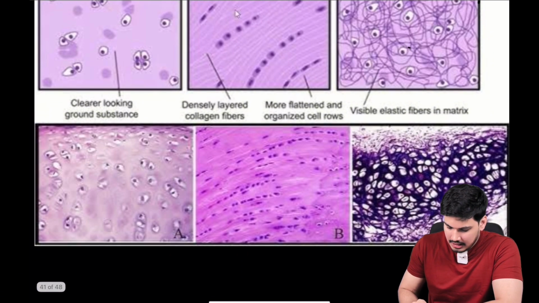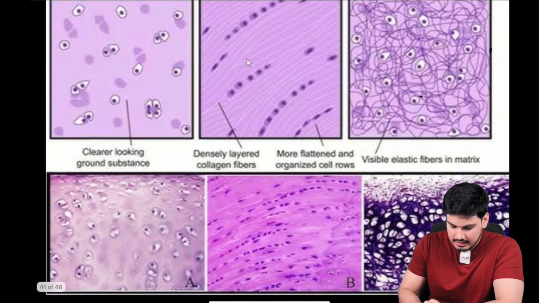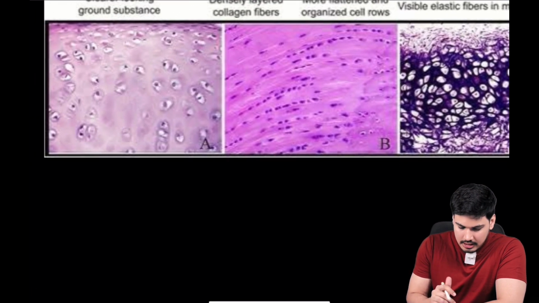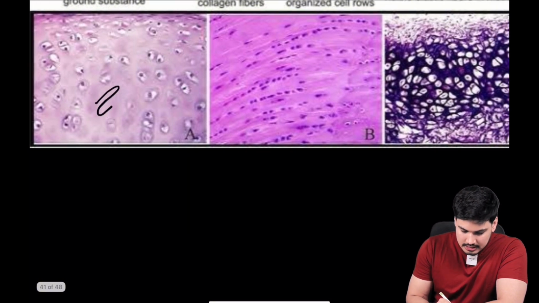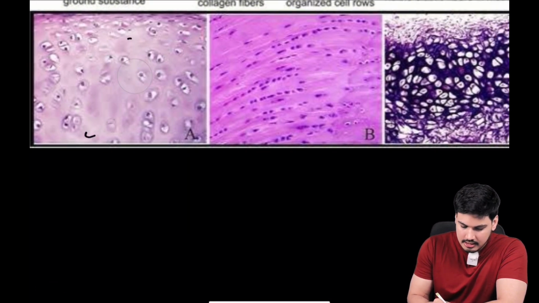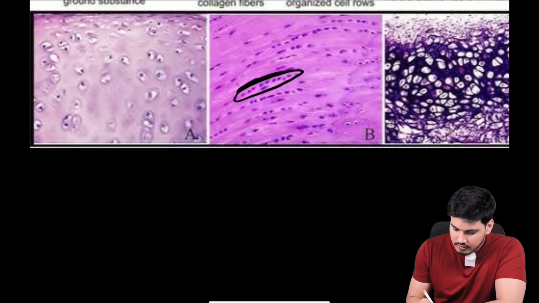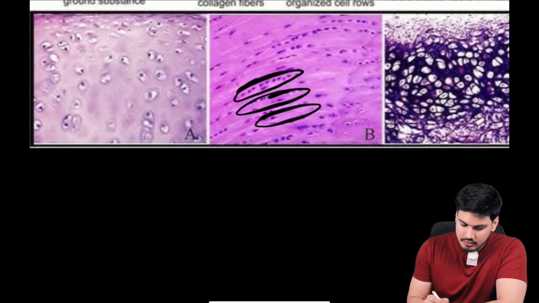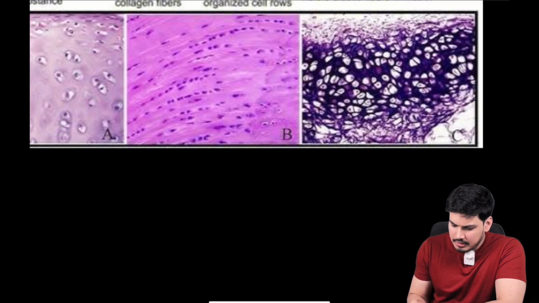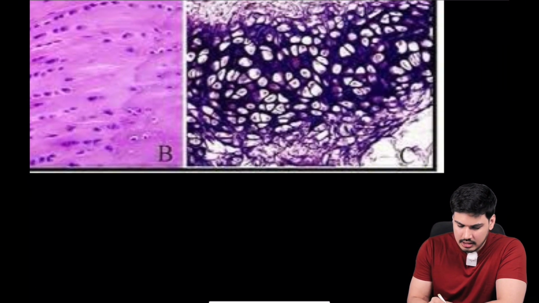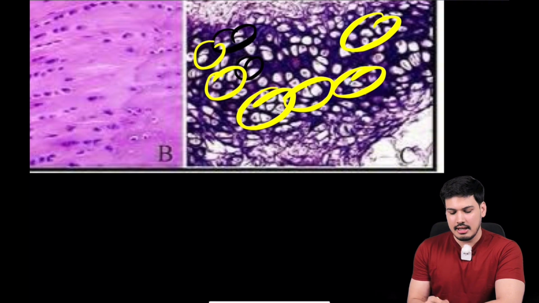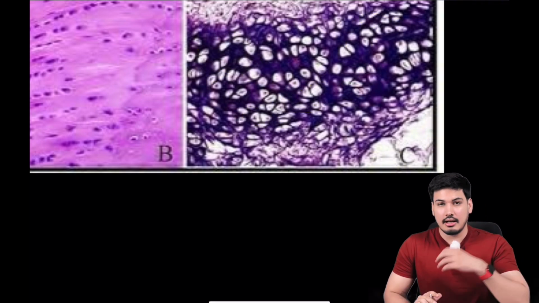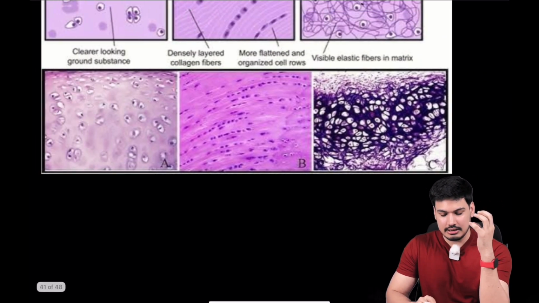That's it, right? Now why I've brought this slide is that you can now look at these pictures also. Okay, again see, that was an illustration, this is the original picture. You see this homogeneous matrix, this is hyaline cartilage. You see these parallel rows of chondrocytes, this is your fibrocartilage. And you see this dark purplish, dark bluish material, and there are a lot of chondrocytes, a lot of cells, and dark purplish matrix is there. This is your elastic cartilage. I hope you are able to appreciate the difference between all the three slides, right?